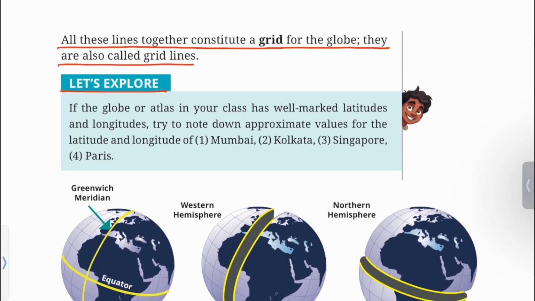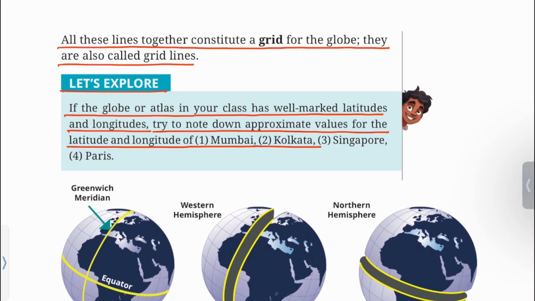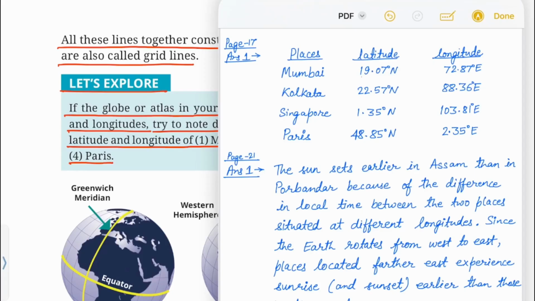Let's explore. If the globe or atlas in your class has well marked latitudes and longitudes, try to note down approximate values for the latitude and longitude of 1. Mumbai, 2. Kolkata, 3. Singapore, 4. Paris. You can write the answer like this. Places, latitude, longitude.